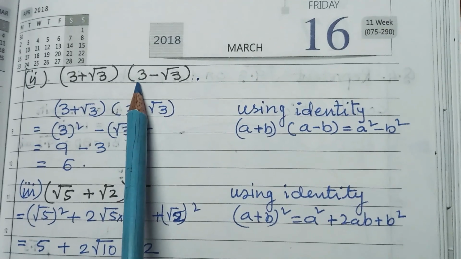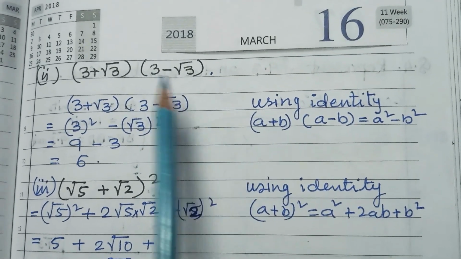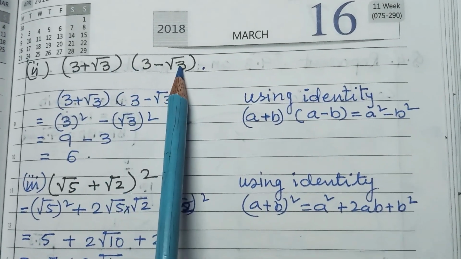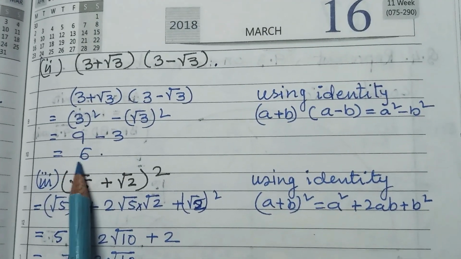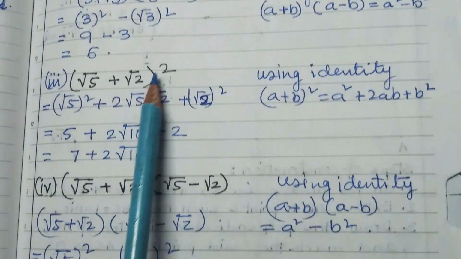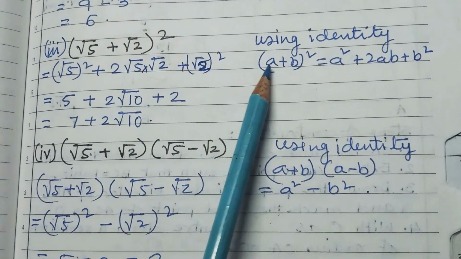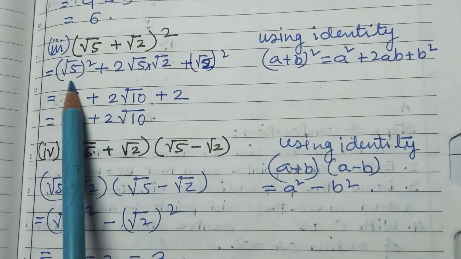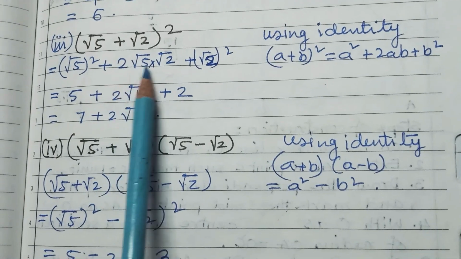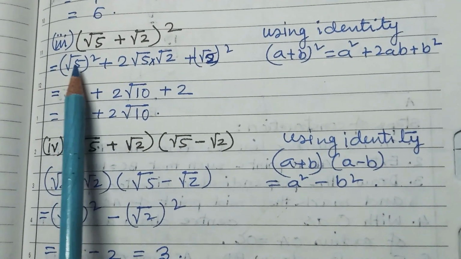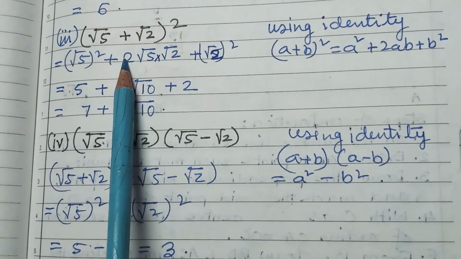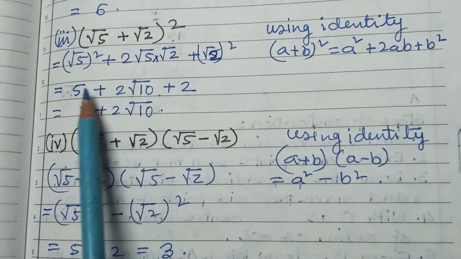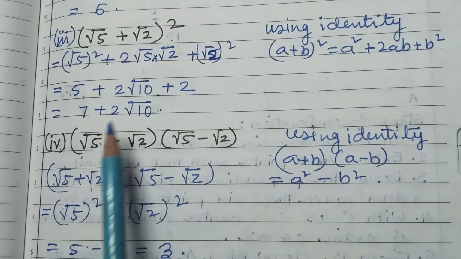Now next is 3 plus root 2 and 3 minus root 2. It is the identity (a plus b)(a minus b) equals a square minus b square. So it is 6. Next, (a plus b) whole square. The identity is a square plus 2ab plus b square. Root 5 square is 5, root 2 square is 2, and 2 root 10. That is 5 plus 2, 7, plus 2 root 10.